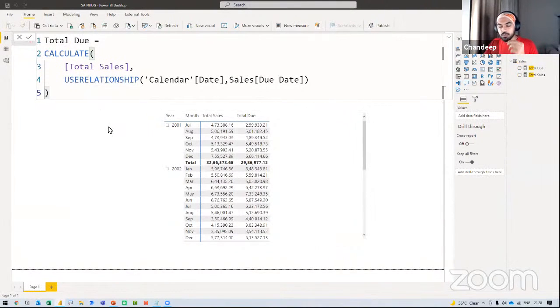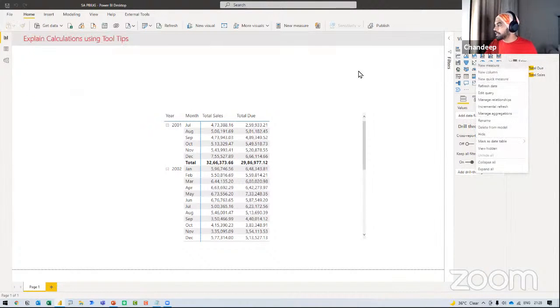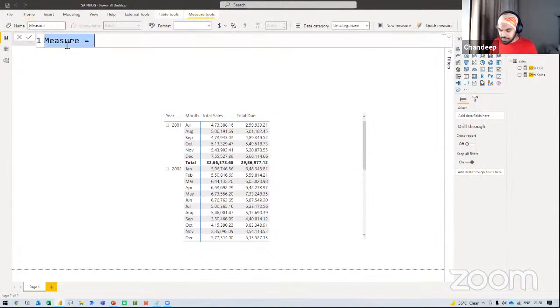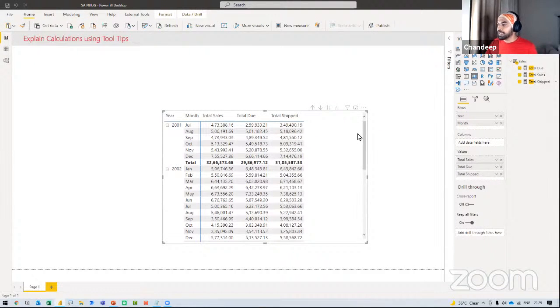Now, let's create one more calculation. And let's see that if we want to find total shipped, how do we do that? It's the same thing. I'm just going to copy that very calculation for now and right click and say new measure. And I'm going to say that here is my total shipped. And I'm going to say that use relationship between the calendar and not the due date, but actually the ship date. All right, press enter, drag it down to the next cell right here, and I get total ship.